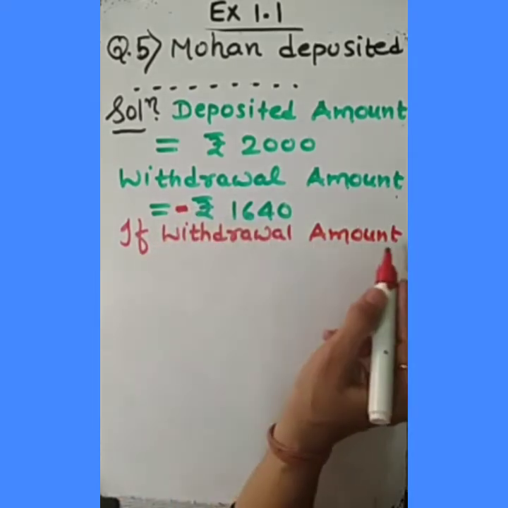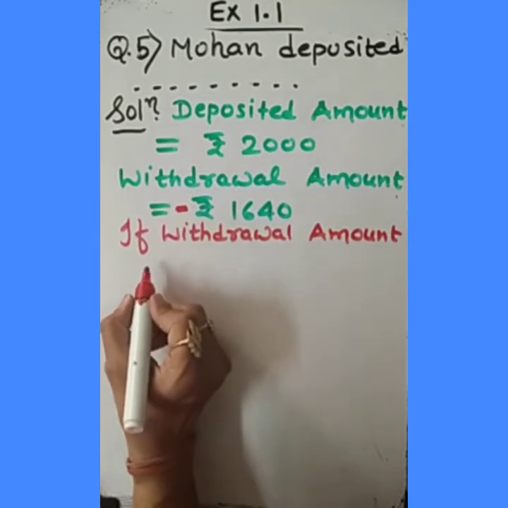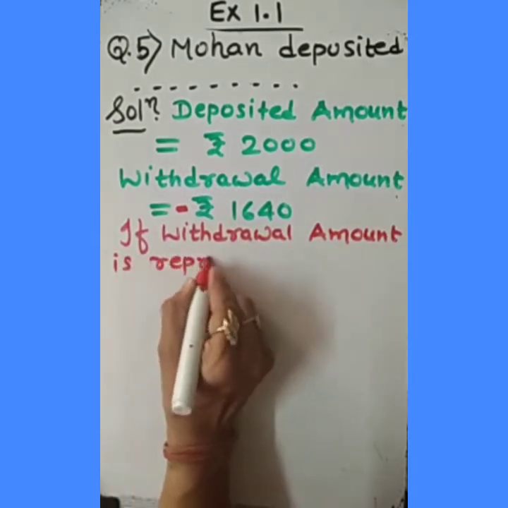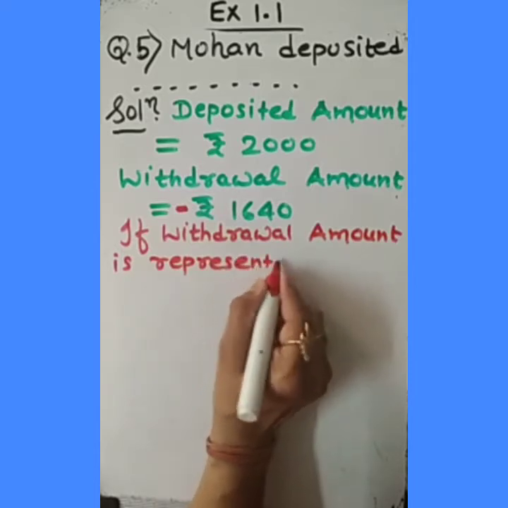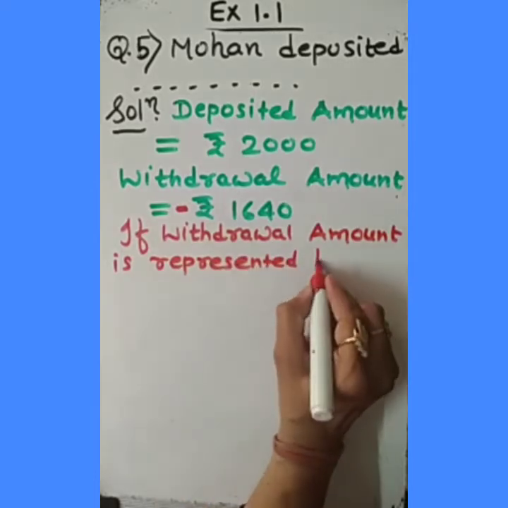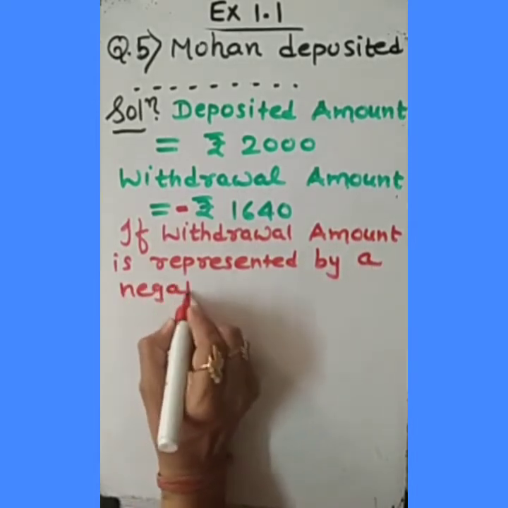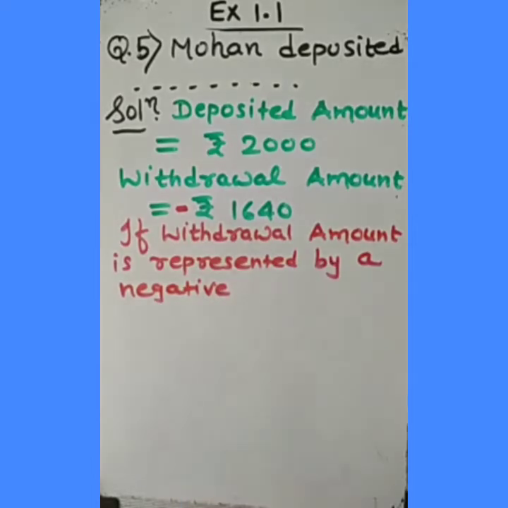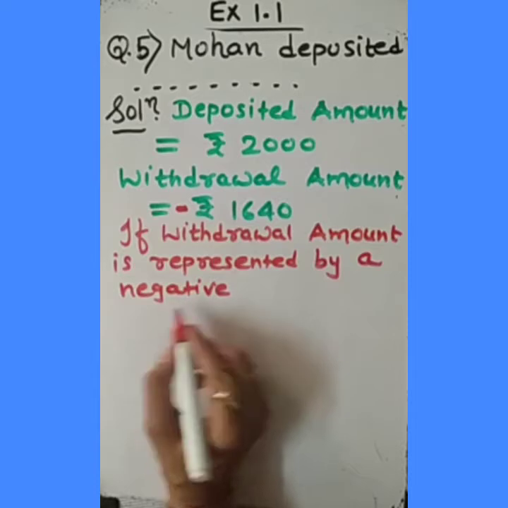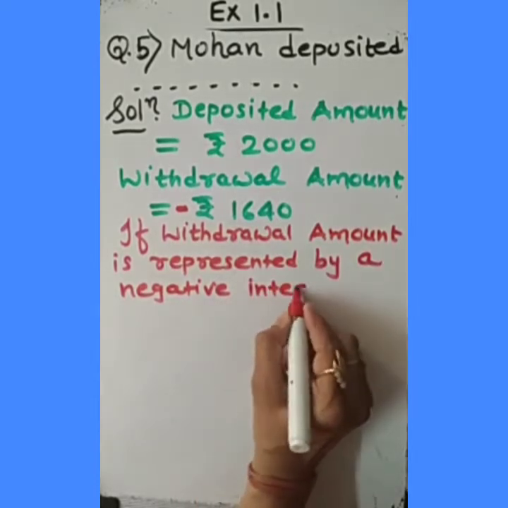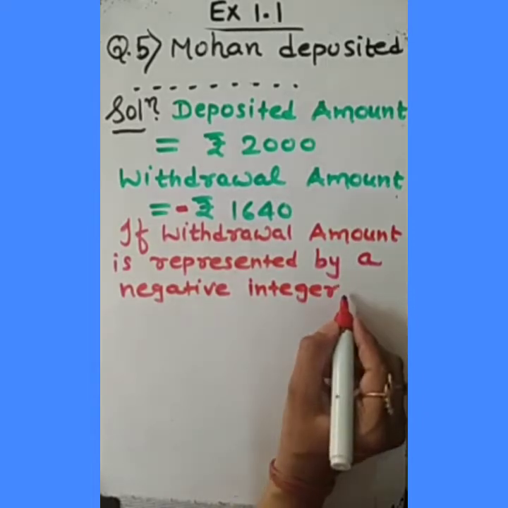If withdrawal amount is represented by a negative integer. So you can see, in withdrawal we are taking the amount out from our bank. So by a negative integer, how will you represent the amount deposited?